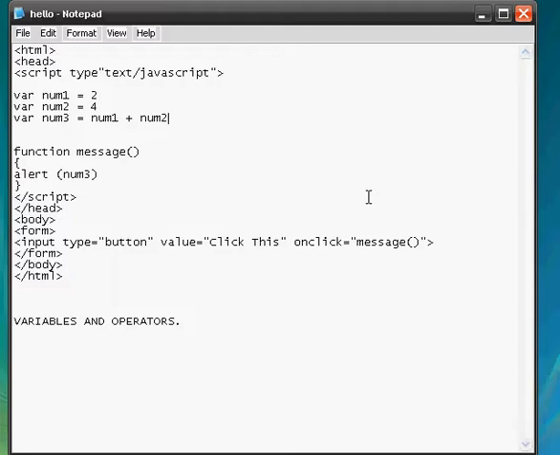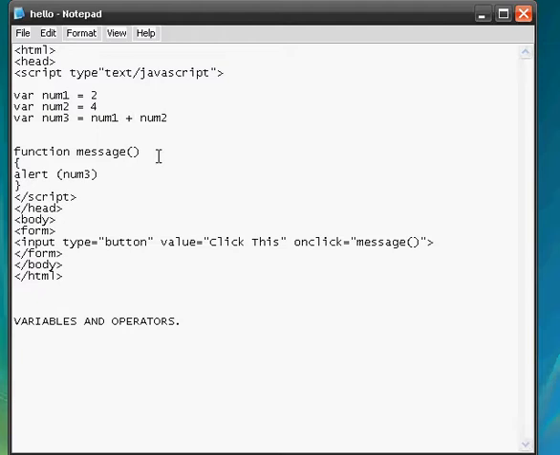Now operators are to use values and do something with them. So you could add them with the plus, you have subtraction with the minus, you have division with the backslash, which is this, and you have multiplication with the star. There's also something else called modulus, which divides the number and then gives you a remainder. But you don't have to worry about that for now, I'll cover it later. There's also increasing and decreasing, which I'll also explain later. Alright, so let's just have num3 is num1 plus num2.